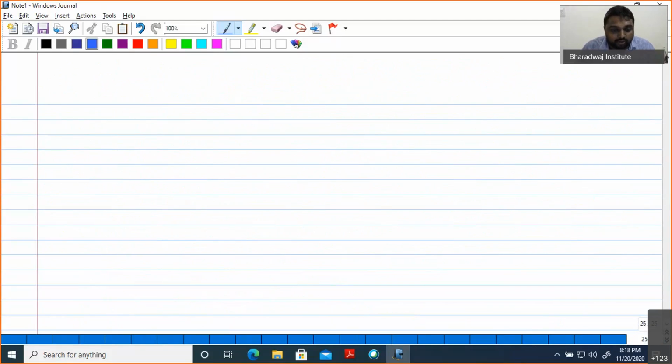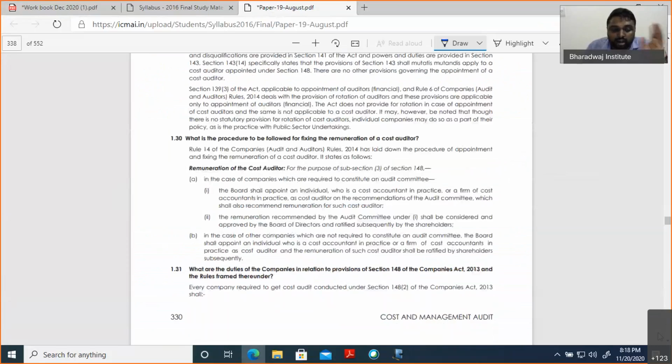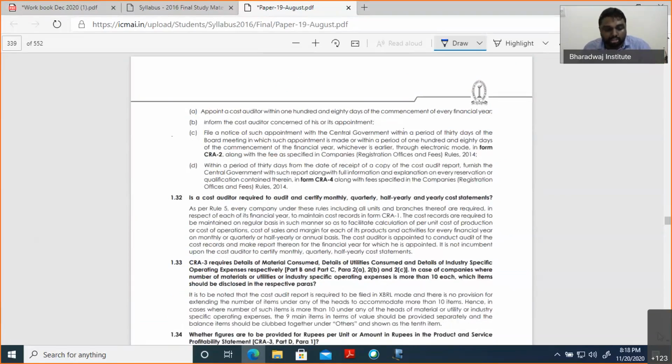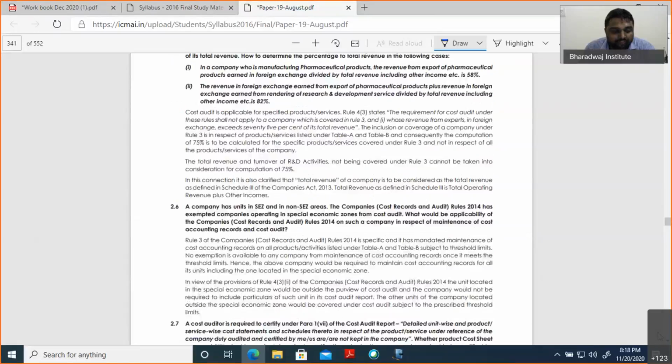Now some of the friends are asking what role this has in the MCQ. This MCQ-relevant point I have already discussed. Remuneration we have discussed. These are all not in your syllabus. We are discussing only on an MCQ basis. So everything we have discussed.